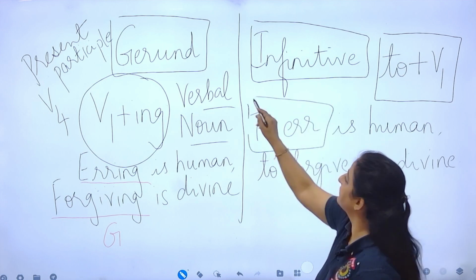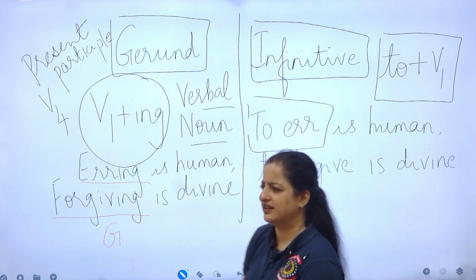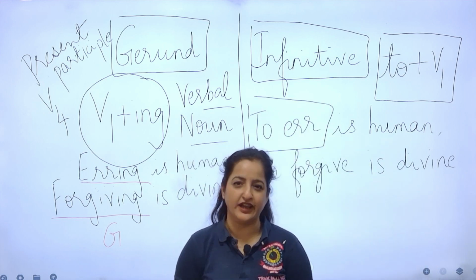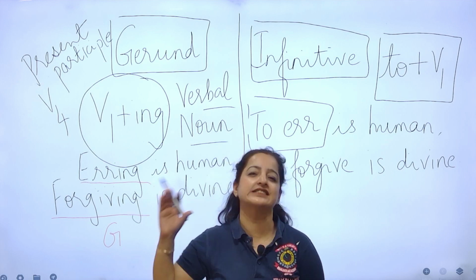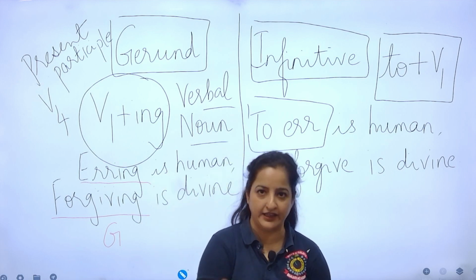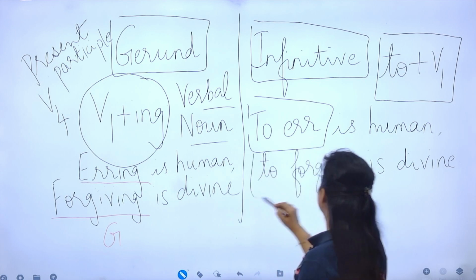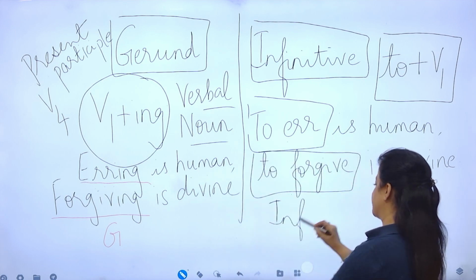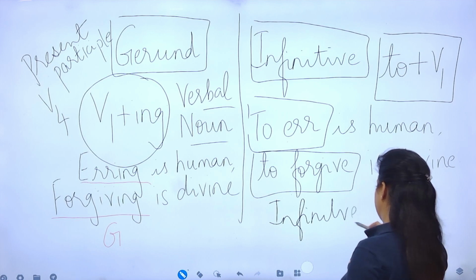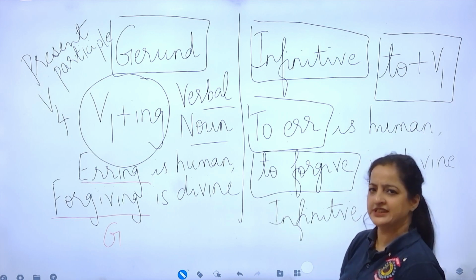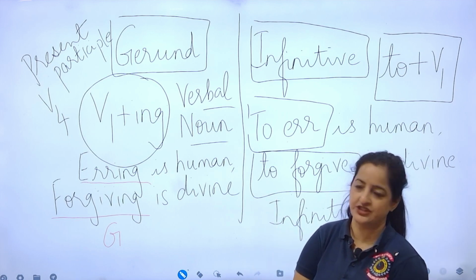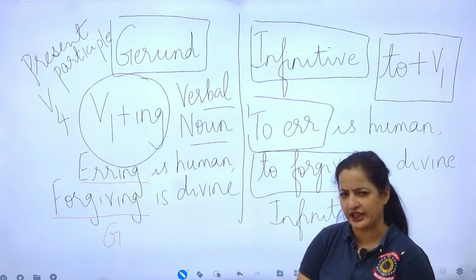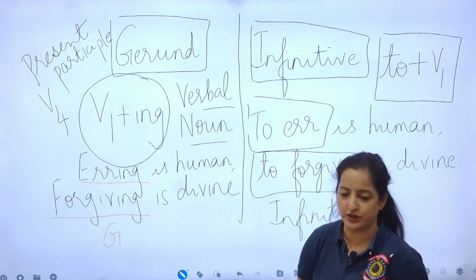To err, making mistakes is a habit of human beings, and forgiving is a divine quality, it's a God-like quality. So to forgive. The two infinitives over here. Those are infinitives. So this is the difference between infinitive and gerund. If that's clear to you now, I think we can go back to the paper.